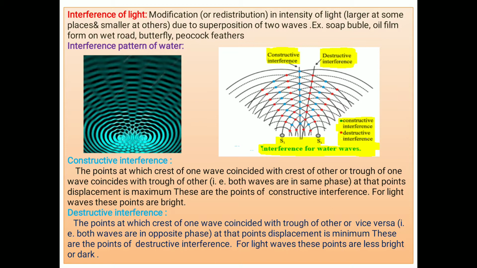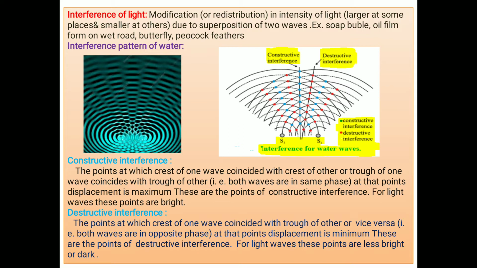When crest meets crest or trough meets trough, the resultant amplitude is maximum and it is called constructive interference. But when one crest coincides with the trough of the other, then the resultant displacement is zero because both waves are identical in amplitude.